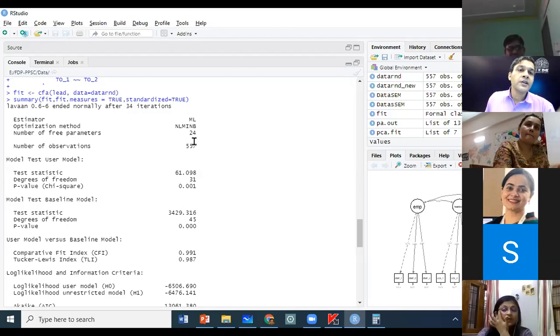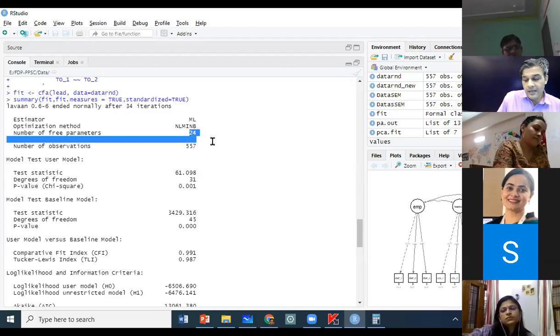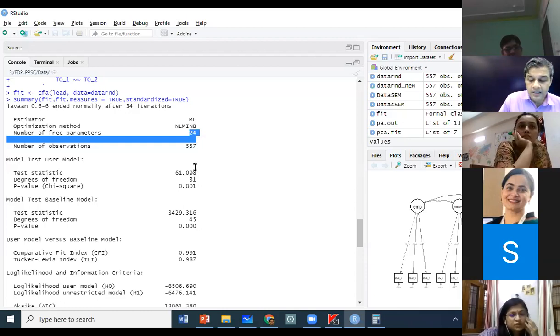Between TO1 and TO2. So the number of parameters has gone up. Now there are 4 covariances to be estimated instead of 3 as in the last example, and 55 minus 24 is going to be 31. So that is the degree of freedom.